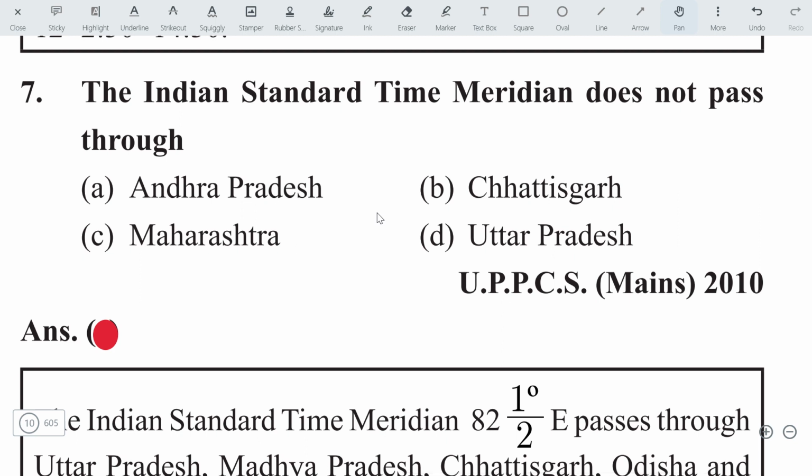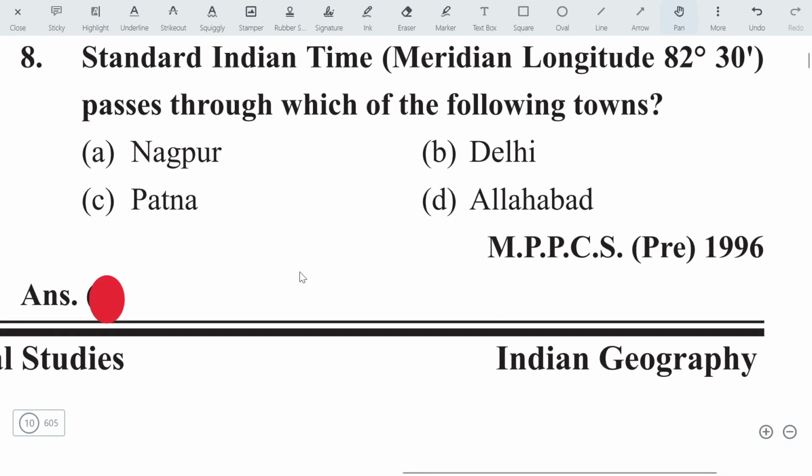The Indian Standard Time meridian does not pass through which state? It does not pass through Maharashtra. I have already said it passes through Andhra Pradesh, Chhattisgarh, and Uttar Pradesh. And also it passes through Odisha and Madhya Pradesh. Let's move on to the next question.